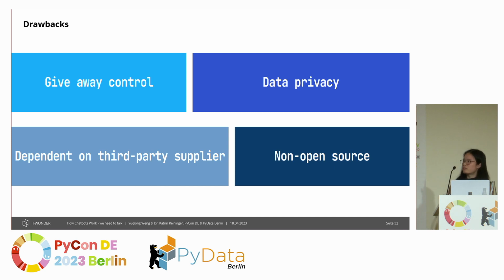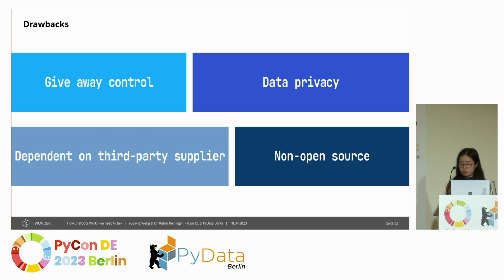But one thing we have to keep in mind is that large language models are not a fix for all. They also have their own drawbacks, because the more we trust in them, the more control we are giving away. And we sometimes also want to ensure that the quality of the response is always good, so we would need some kind of evaluation after we get the response from the large language model.